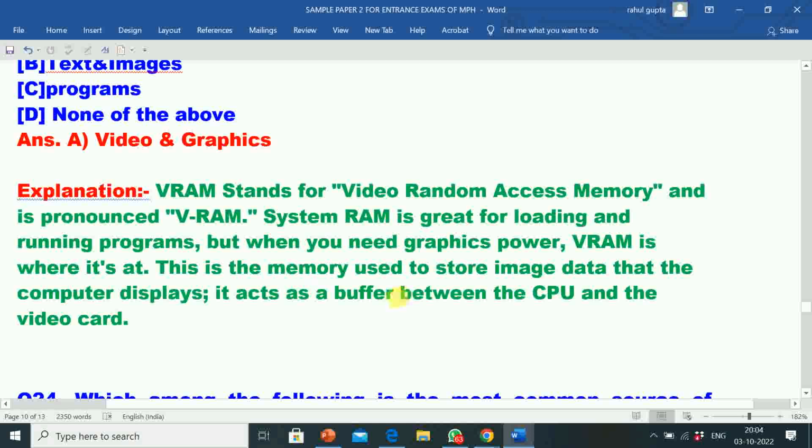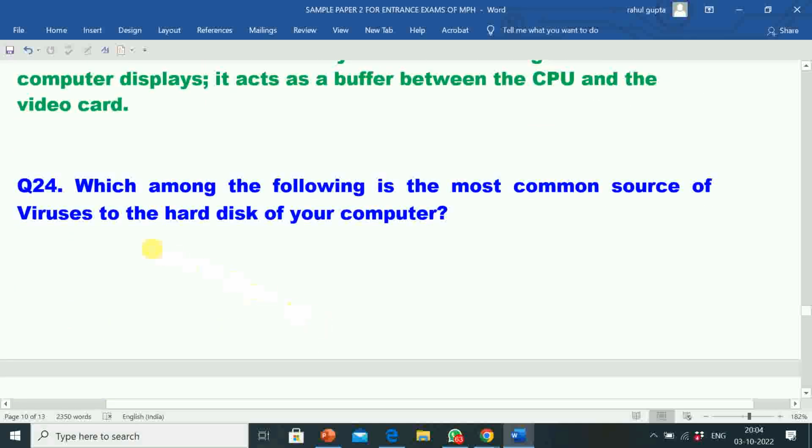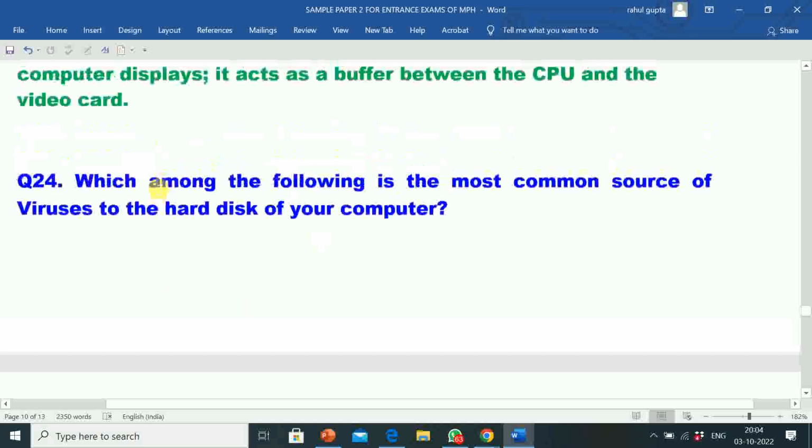This is the memory used to store image data that the computer displays. It acts as a buffer between the CPU and the video card. Correct answer. Question number 24.